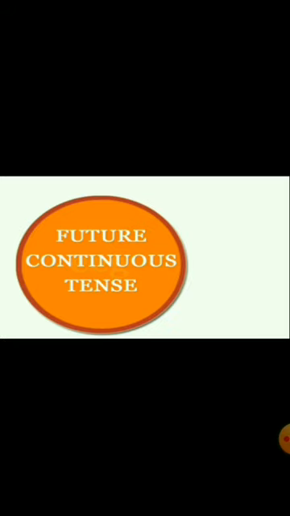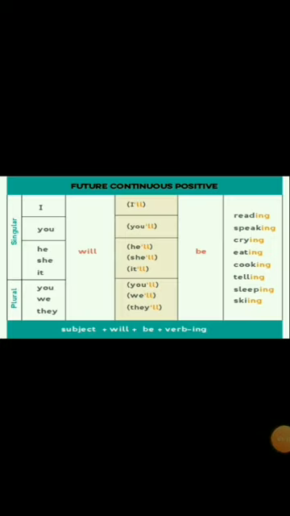In case of future continuous tense, the basic formula that we'll use for constructing a sentence is subject plus will or shall plus be plus the verb in ing form plus the object and the remaining sentence. As I told you, here we can look at the structure of the future continuous positive sentence. So we have all the pronouns that can be used in place of subject, singular as well as plural, plus we have will. So we can start the sentence with I will, you will, he will, she will, it will, you will, we will, or they will.